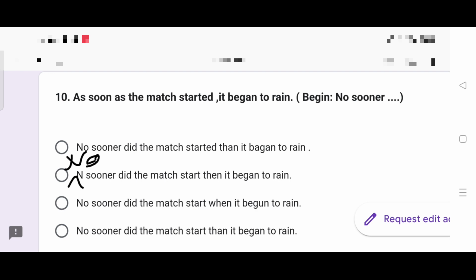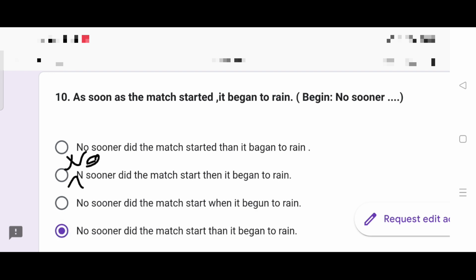So here, this is the right answer. No sooner did the match start, then it began to rain. Well, here is the catch. Notice the spelling of then. What is the spelling? No sooner did the match start than it began to rain is going to be the right answer.